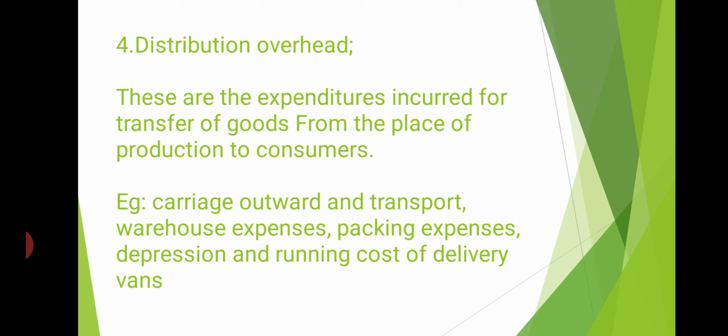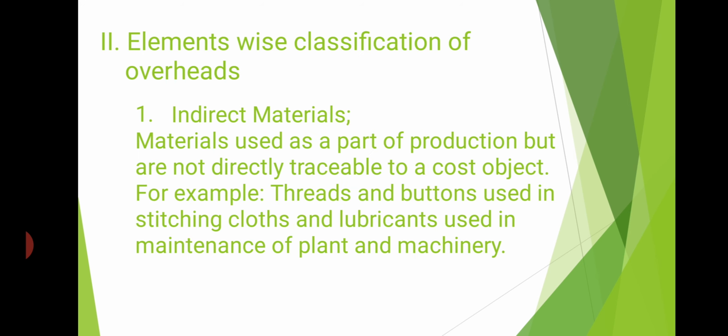So next is distribution overhead. These are the expenditures incurred for transfer of goods from one place to another. So expenditures made to transfer goods from one place to another place are known as distribution overhead. Example, carriage outward, transport, warehouse expenses, packaging expenses, etc.